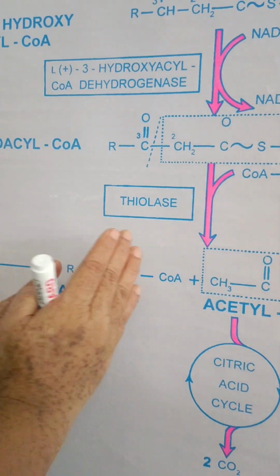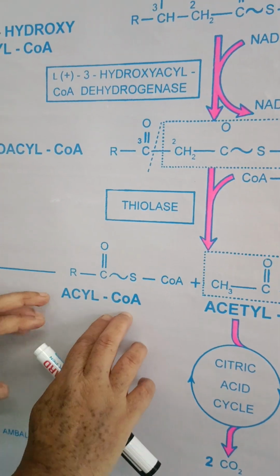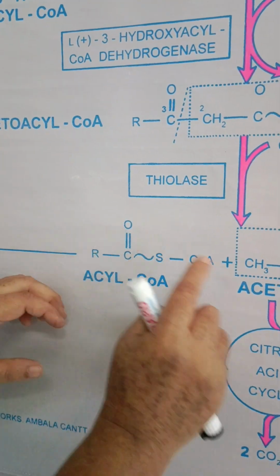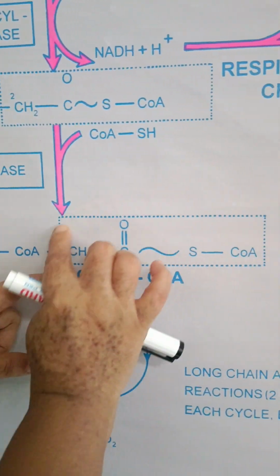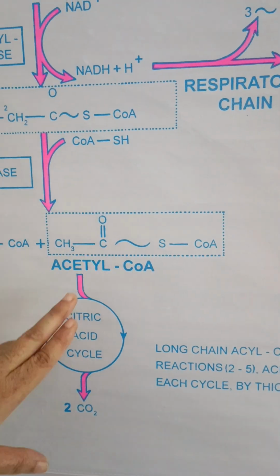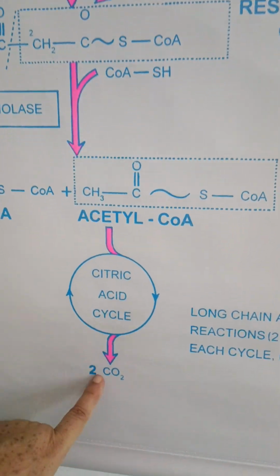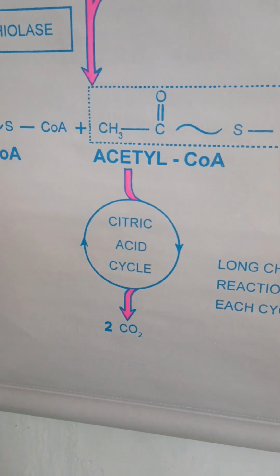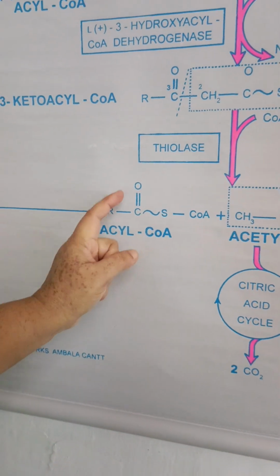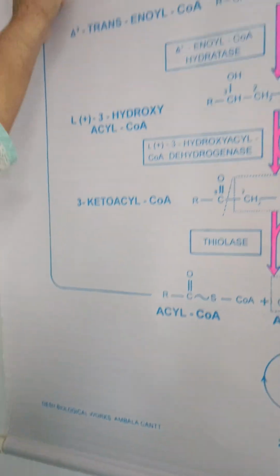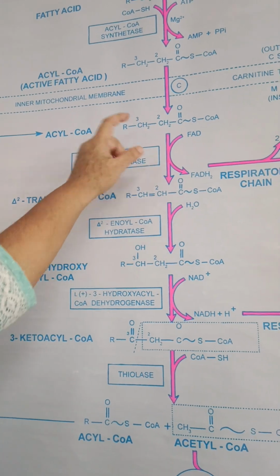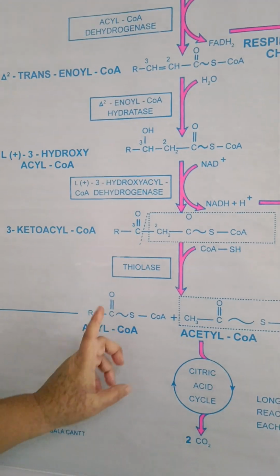So the sulfur bond will break and it will form acyl coenzyme A, this thing, and the acetyl coenzyme A, which will enter the TCA cycle to produce the carbon dioxide molecule. And this acyl coenzyme A will re-enter the second step of beta oxidation with 2 carbons less.